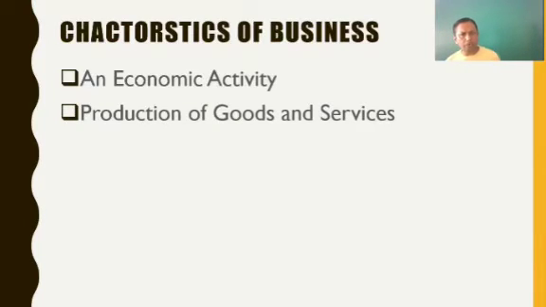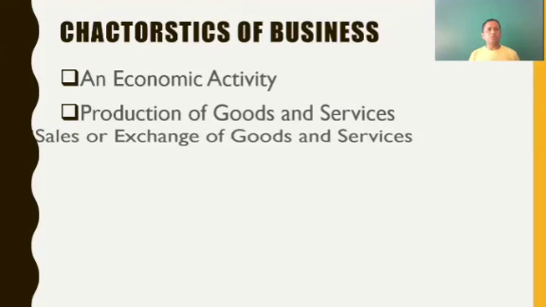Second is production of goods and services. Production takes place in industries where raw material is converted into finished goods. So there is a need for production and a need for goods and services, because the raw material is converted into finished goods, and the goods are passed through a number of channels that provide services to the retail consumers. Goods go from the factory to the consumers with the help of the middleman. So the services are provided.